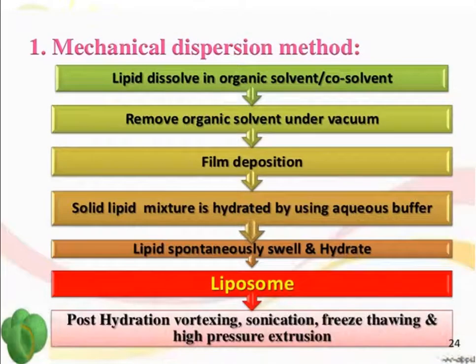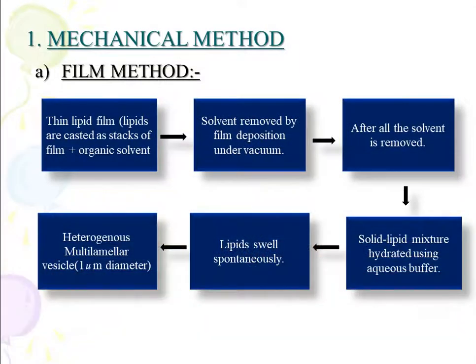First is the mechanical dispersion method, in which lipids are dissolved in an organic solvent or co-solvent. Then we remove the organic solvent under vacuum and a film is formed or deposited, and the solid lipid mixture is hydrated using aqueous buffer, and lipids spontaneously swell and hydrate to form liposomes. Then in the mechanical method, first is the film method.